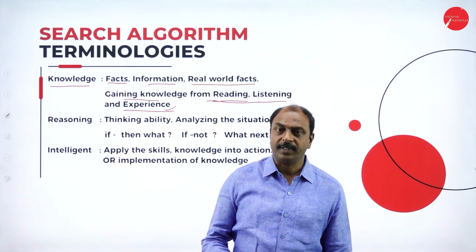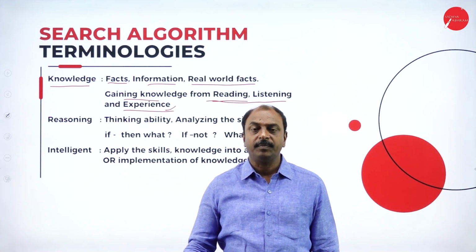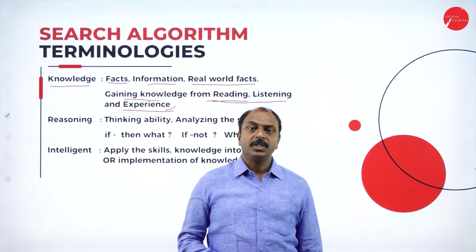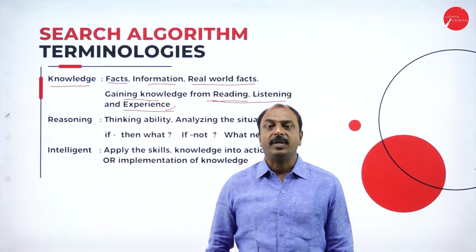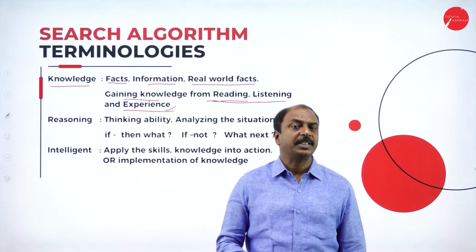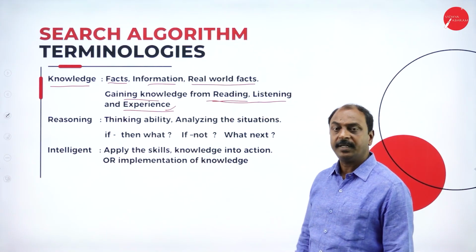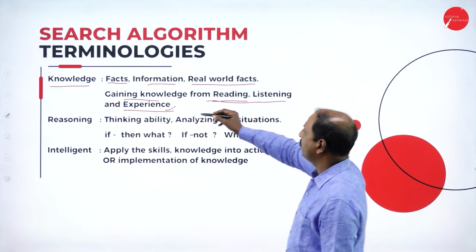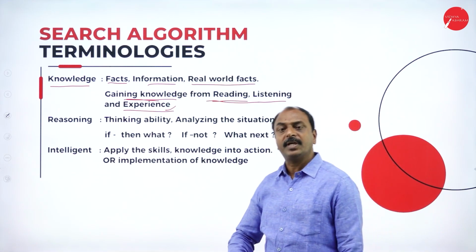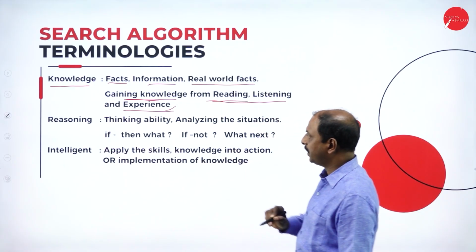You take a simple example: if we touch any hot object once, the first time, we feel it and immediately take our hand away from that object. Next time, we will avoid touching any hot objects because that's the knowledge we have learned from our experience. Similarly, the same concept has to be implemented with the system. The computer system has to gain the knowledge from the facts, information and experience.